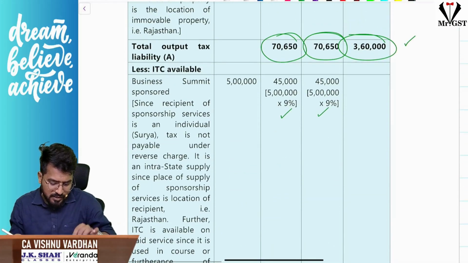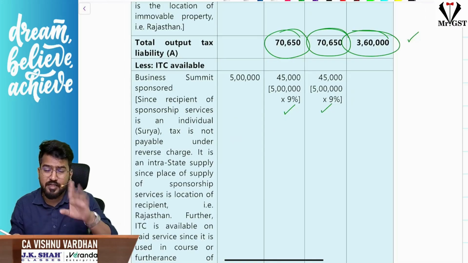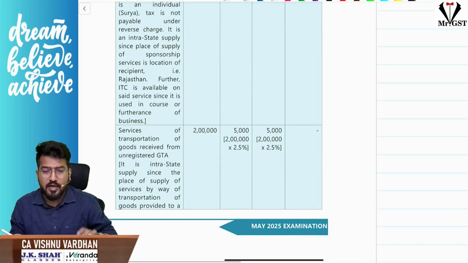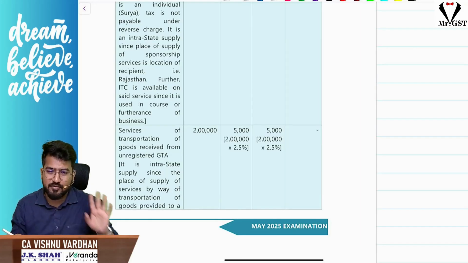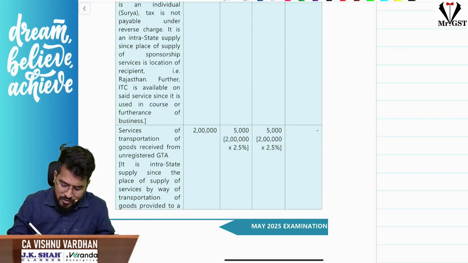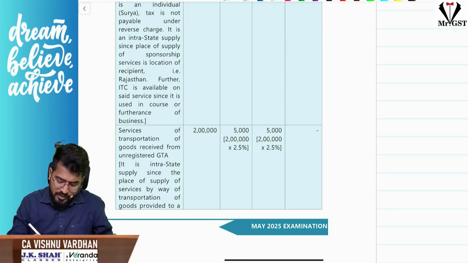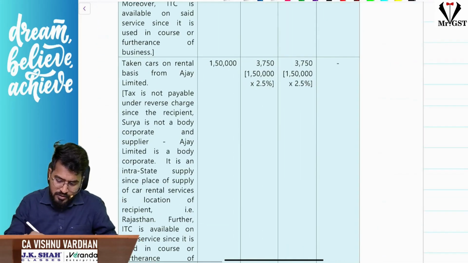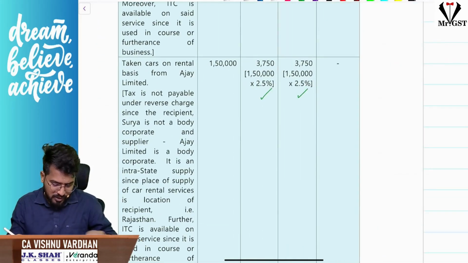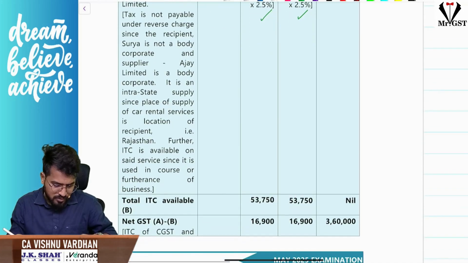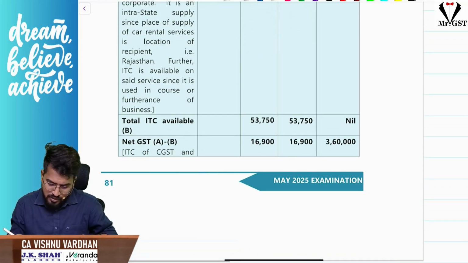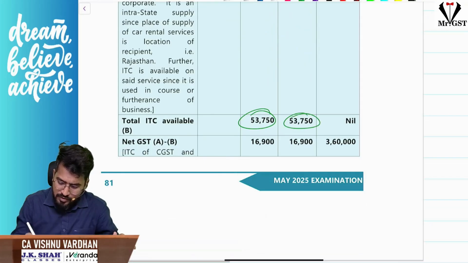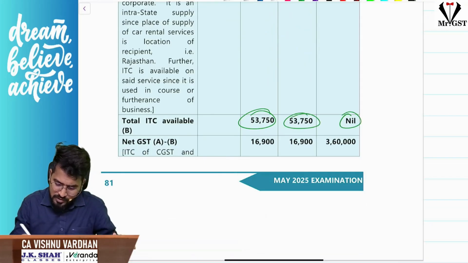Some explanations here and there, small mistakes are there in RTP, please be careful. The answer will be correct, but in the explanation they have forgotten some words like "not". So please be careful. And if you get any such doubt, please share it with me, I'll respond. Next, 5,000, correct. This 3,750, correct. Next, 53,750. Is this the answer we got?